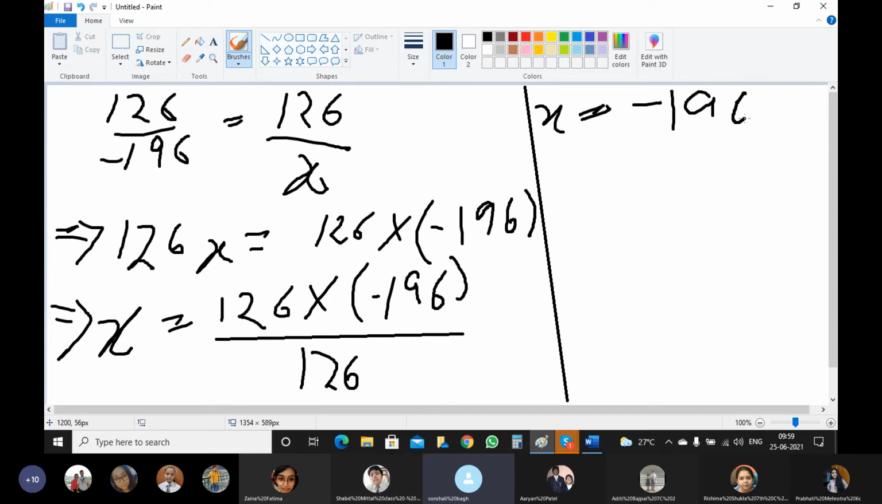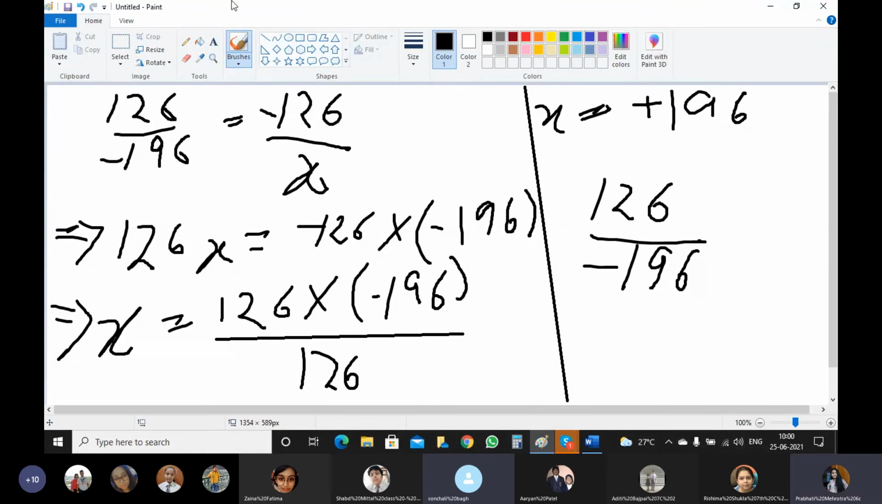We have got the value of x, but the question asks what the rational number is. The rational number which we got is 126 upon minus 196. Understood? But ma'am, the numerator is minus 126. Okay, sorry, minus, so no problem. Now let's do the changes. The answer will be plus 196. Yes or no?